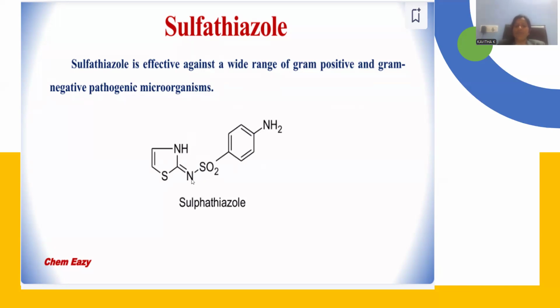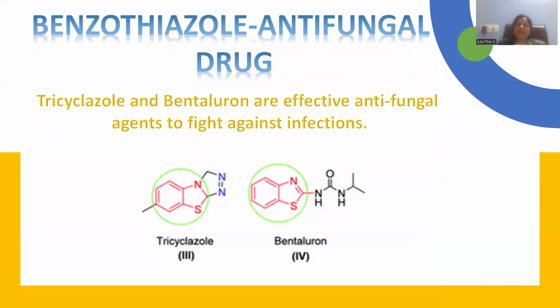This is a sulfonamide, we can clearly say. This drug is effective against gram positive and gram negative pathogenic microorganisms, called bacteria. It is able to kill bacteria, a broad spectrum antibacterial agent, right?